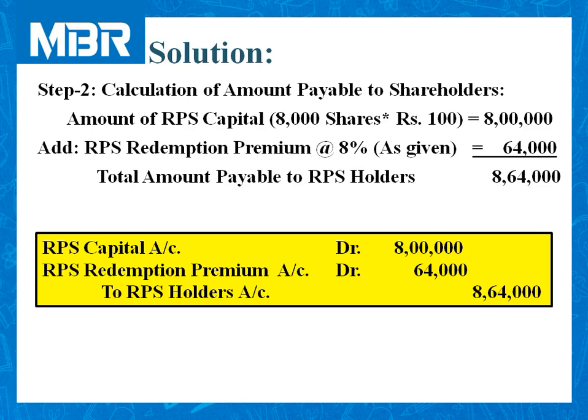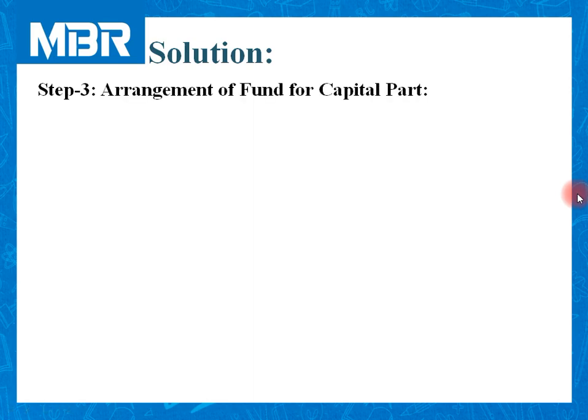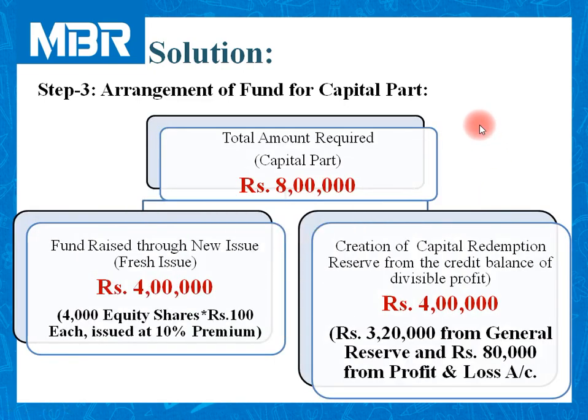At the end of step 2, now we are entering into the third and most important stage of the RPS redemption process. That is related to arrangement of the fund. Let us arrange the fund for capital part.